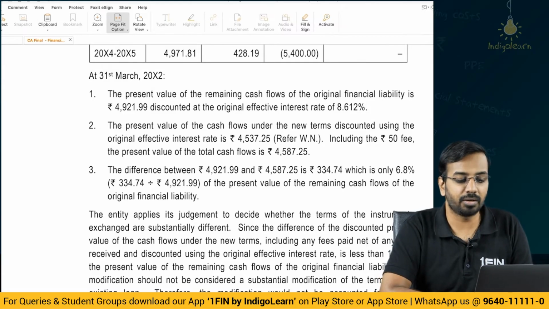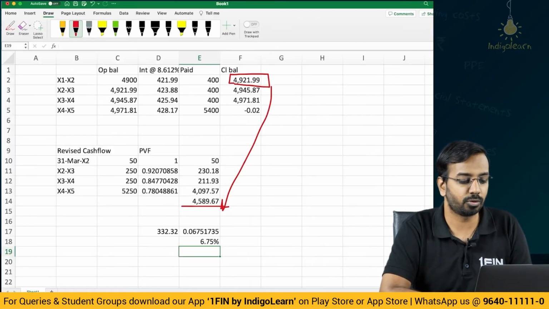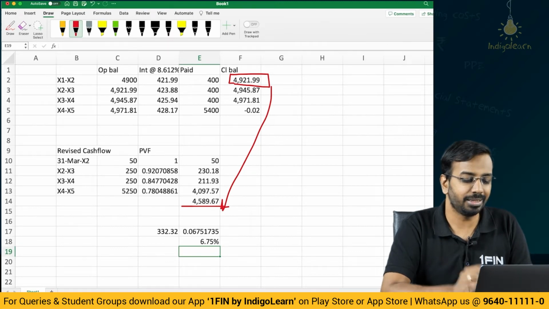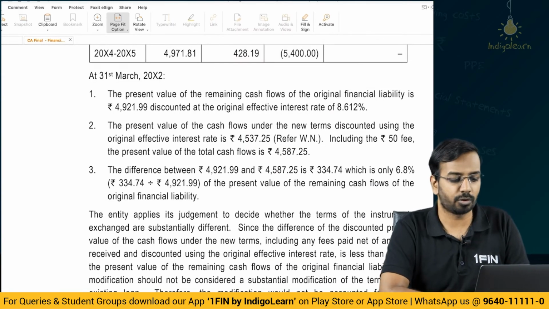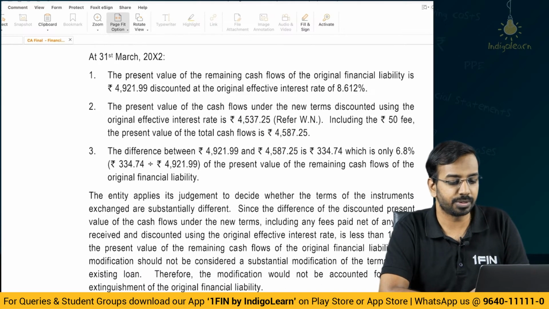Then the present value of cash flow under new term is 4587.25, 4589. So that is 4589, 4587, slight difference because of rounding off. Difference is only 6.8%, and hence